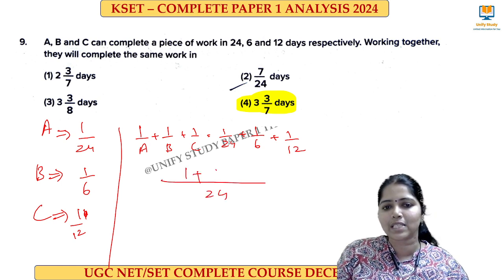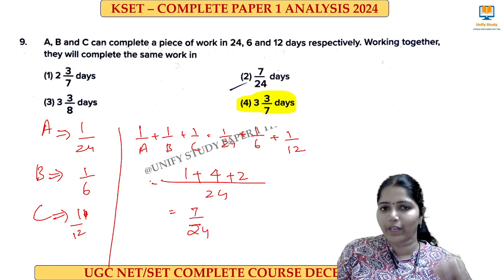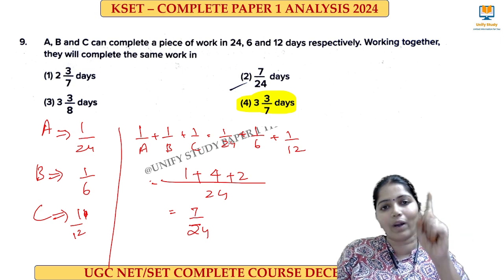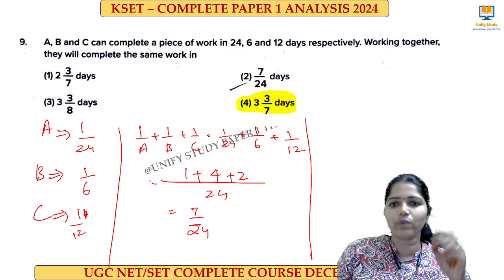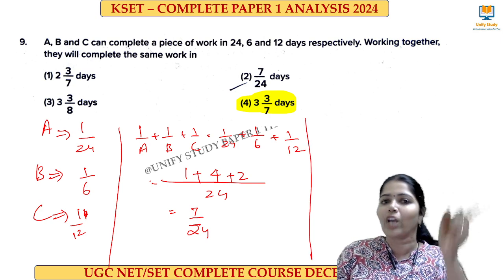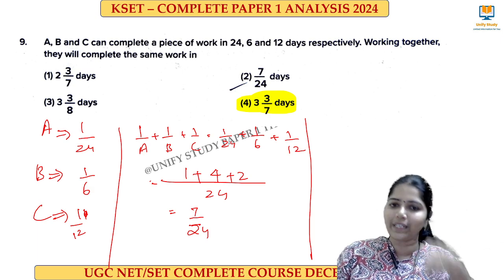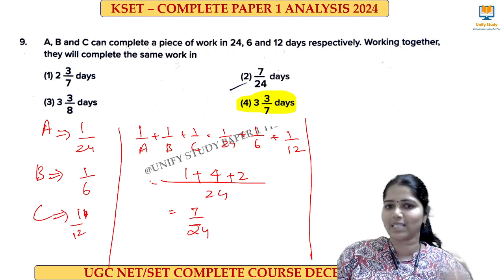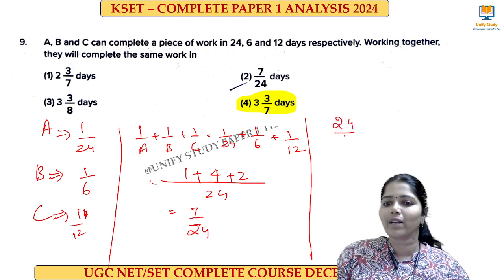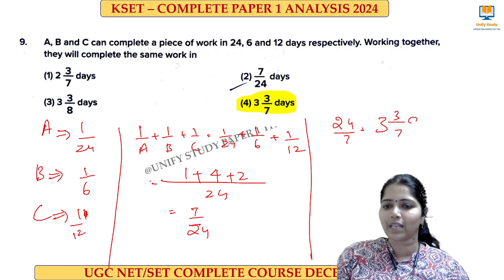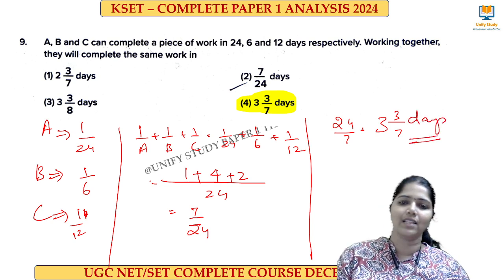So 1 plus 4 plus 2, that is equal to 7 by 24. 7 by 24 is their 1 day's work together. Here they have asked, working together, they will complete the same work in how many days? This is 1 day's work, so to find the days you have to take the reciprocal. So 24 by 7, that is equal to 3 by 7, means 21 plus 3 is 24. So 3 3/7 days is the right answer, right?